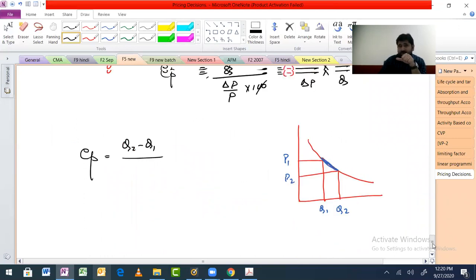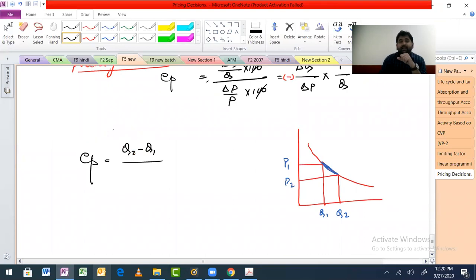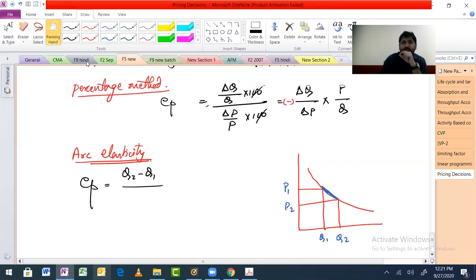Now, two more things. This is arc elasticity. By the way, the name is not given in the book. I don't think we need it, but the formula is there. So that has to be clear. The same formula which we have here has been rearranged. That's all I'm trying to say.